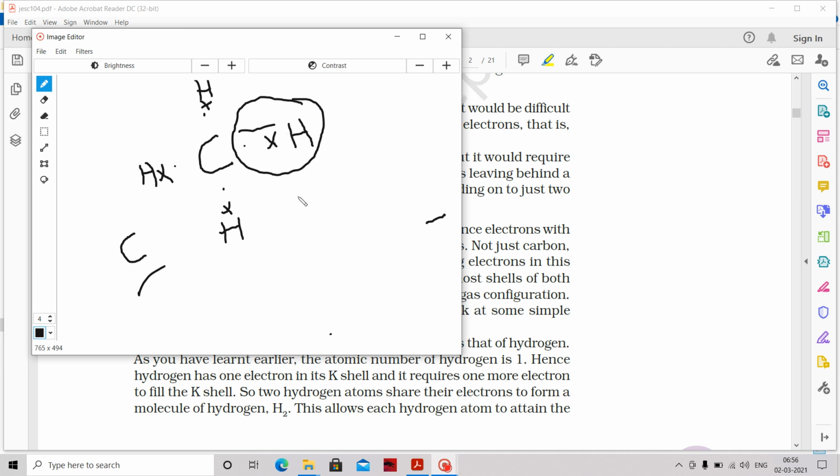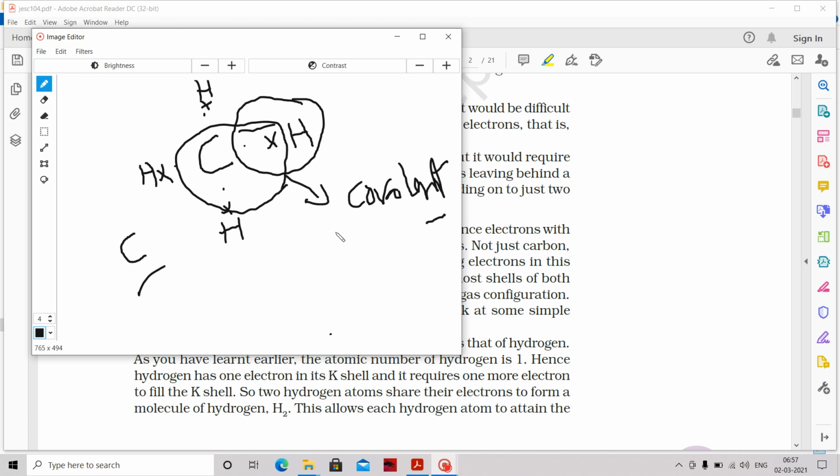These 2 electrons belong to hydrogen and at the same time also to carbon. That means this pair of electrons forms a bond, and it is the property of both carbon and hydrogen. This shared pair of electrons, the bond, is called a covalent bond.